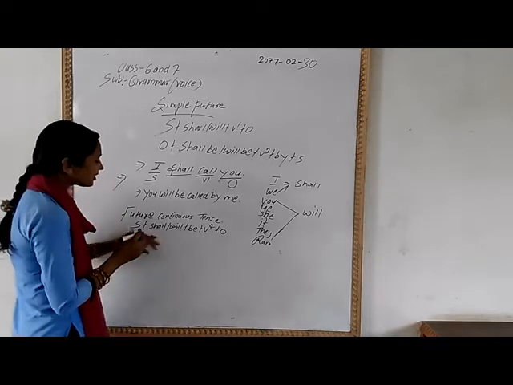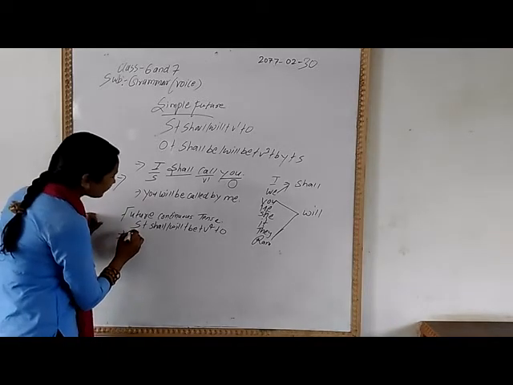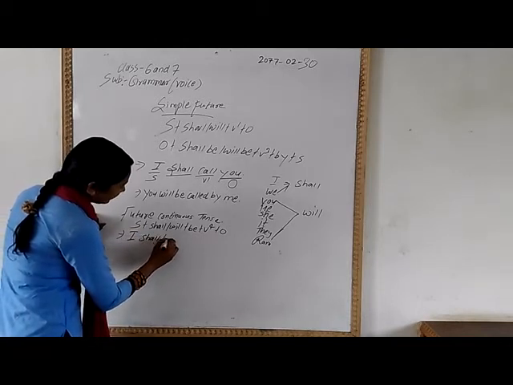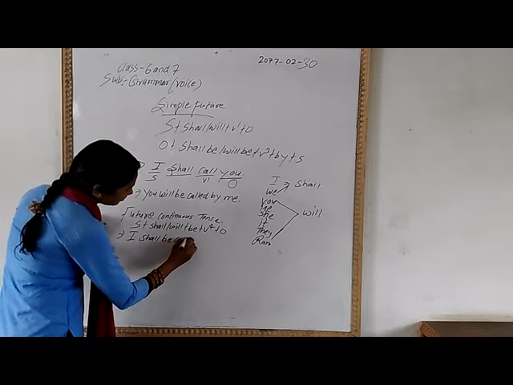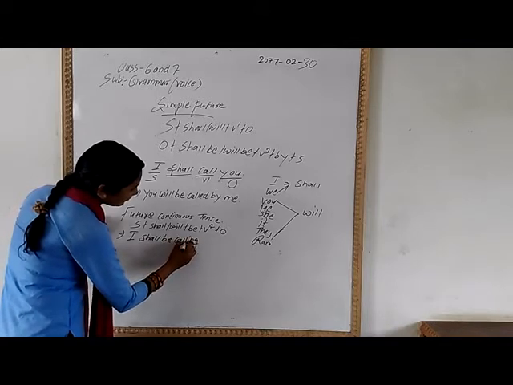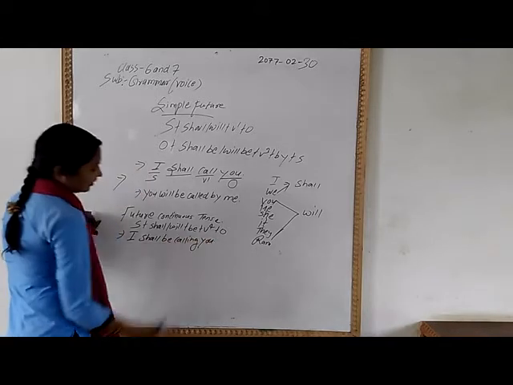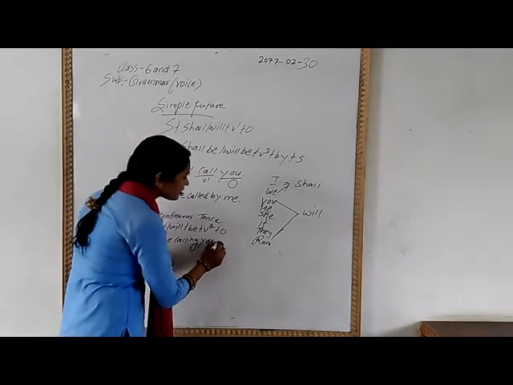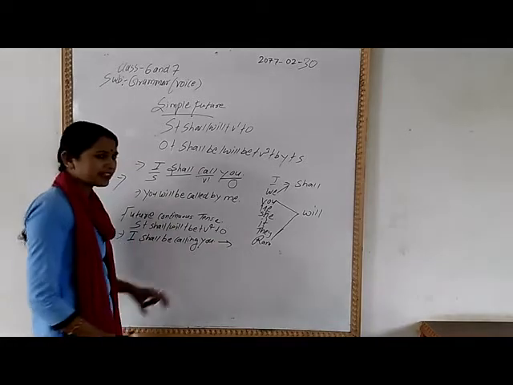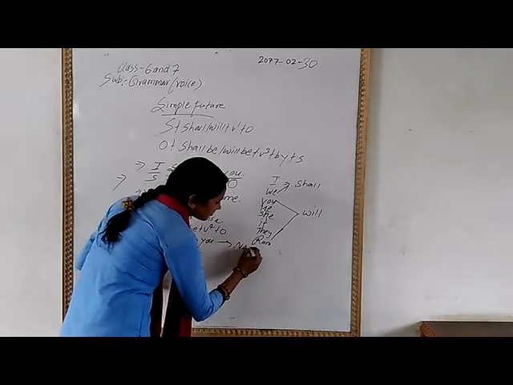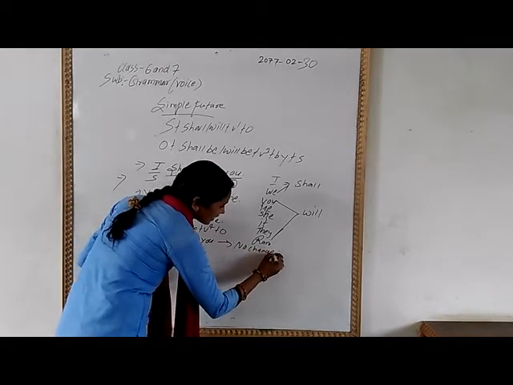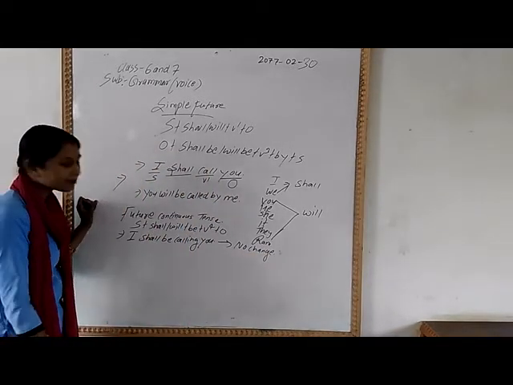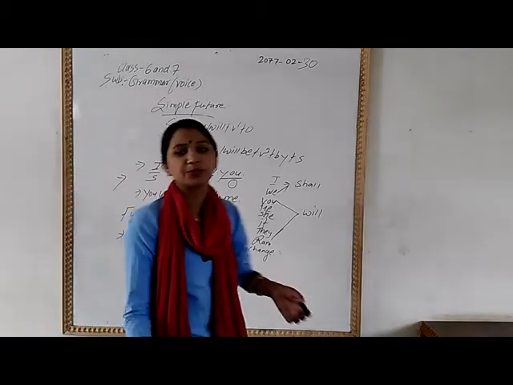So when a question like this comes, I shall be calling you, from future continuous tense, just close your eyes and write directly: no change. No change, because the future continuous tense has no passive form.